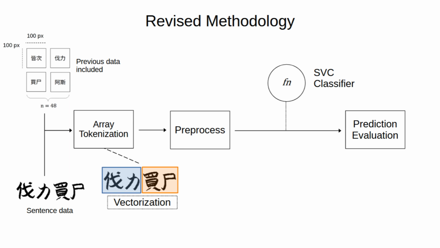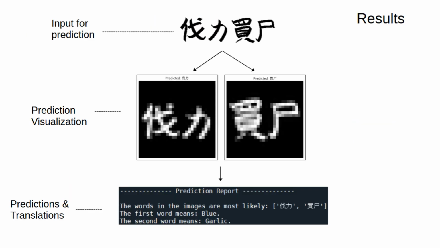I will still need to train and test the machine or model with the previous data, but give the machine, hey, this is a sentence data, translate what this means. I call this process array tokenization because it requires a vectorization of each block of images into meaningful vector. The rest of the process on the right is the same as before. This is the result. The blue garlic composite word is broken apart by the code, and the machine recognizes the words it previously learned, and then outputs the meaning, the translation.